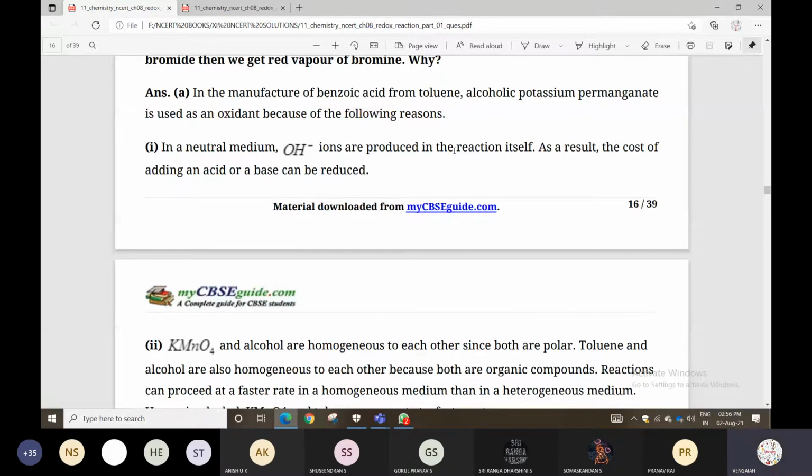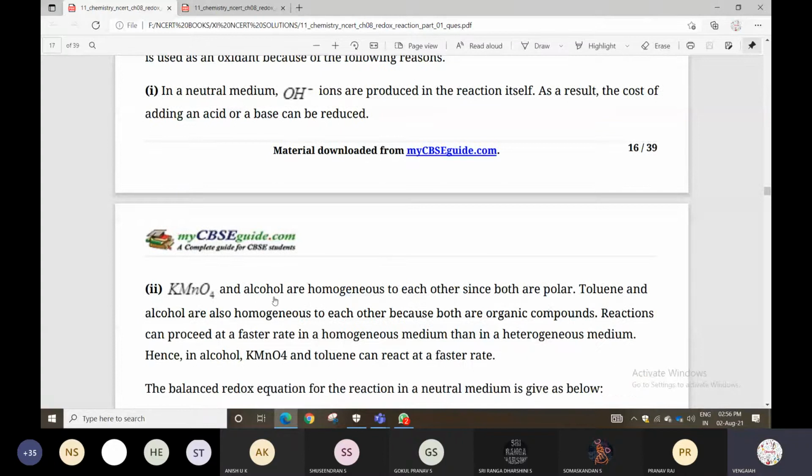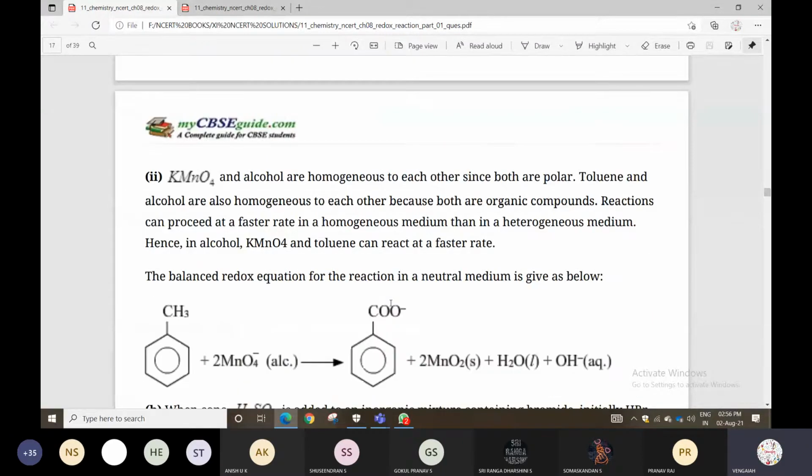Next one, KMnO4 and alcohol are homogeneous. Do you know the meaning of homogeneous? You studied it in lower classes also. Homogeneous and heterogeneous mixtures will be there. Homogeneous means uniformly mixed. So here, KMnO4 and alcohol are homogeneous to each other since both are polar, so they will be easily miscible, like water and alcohol. Toluene and alcohol are also homogeneous mixtures. Both are organic compounds, so they will be easily miscible with each other.